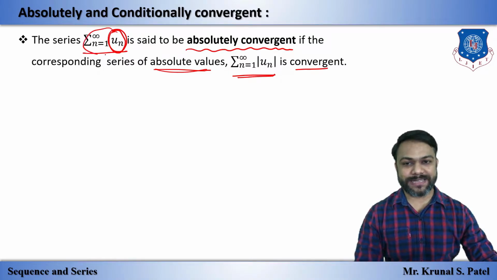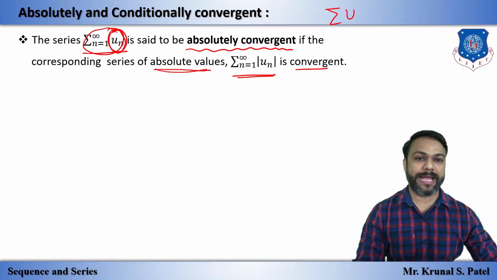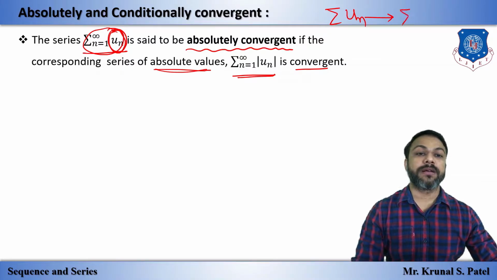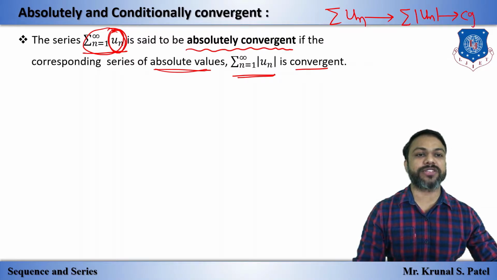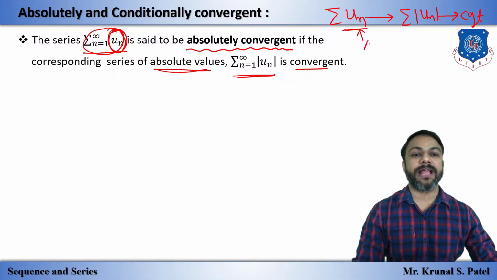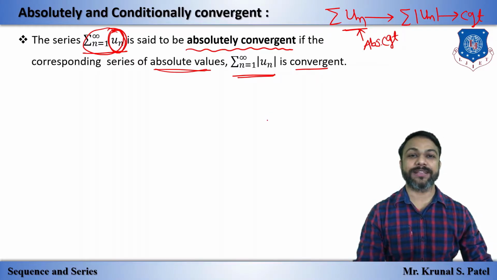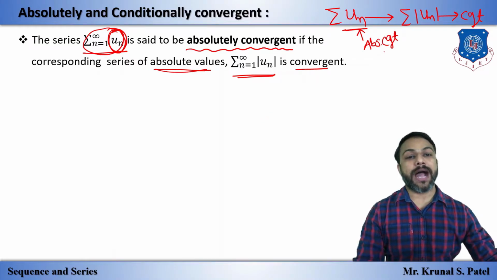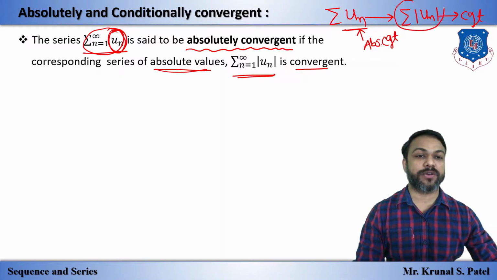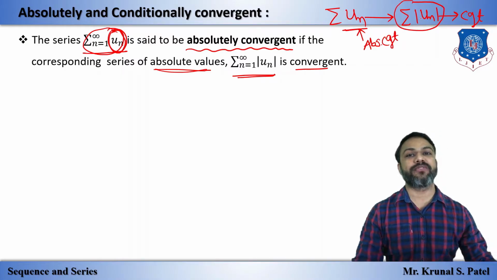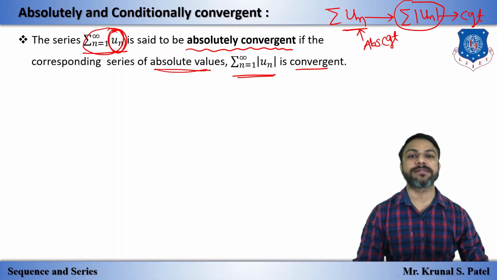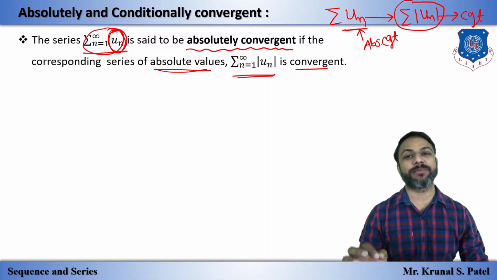So given the series un, we will find the absolute value of it and check this, and if this is convergent, then we can say that the given series is absolutely convergent. This is the definition. How we will check the convergence of sigma mod un is by the previous tests. I am just telling you only this, and in this sentence you have to understand that you have to revise all the previous lectures.